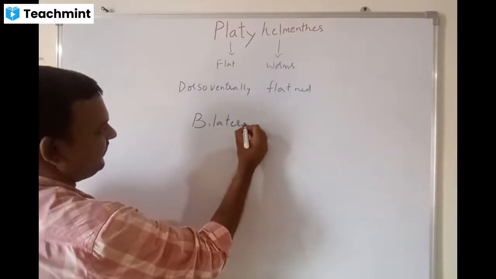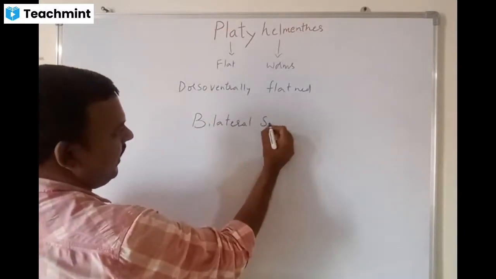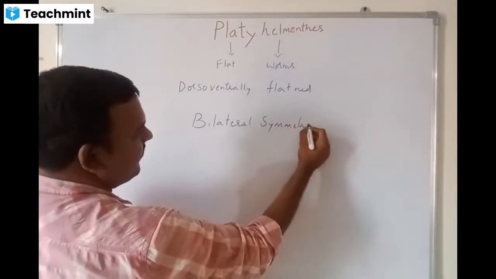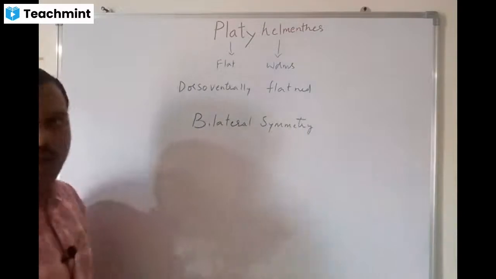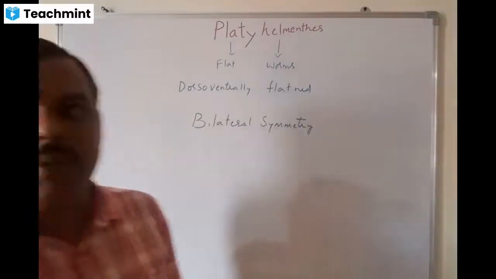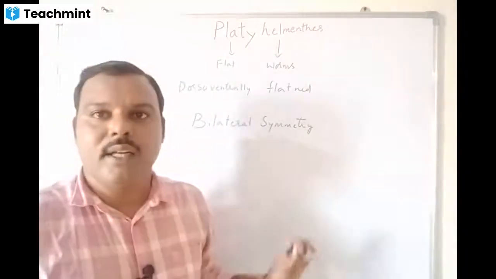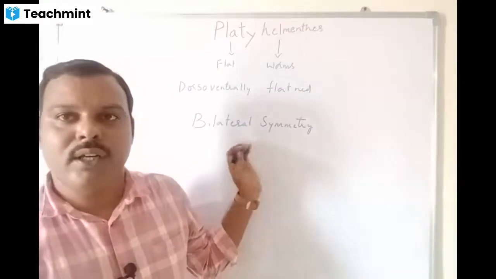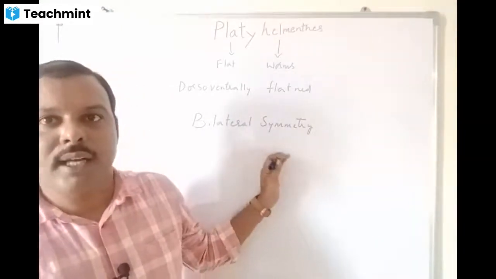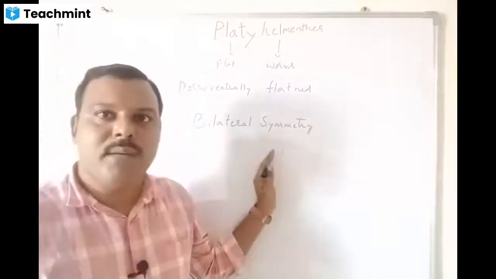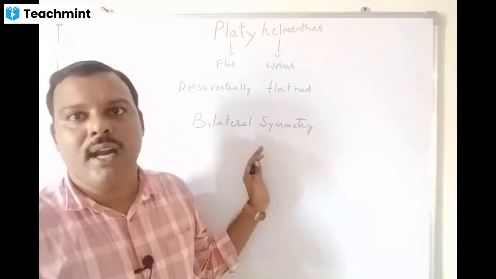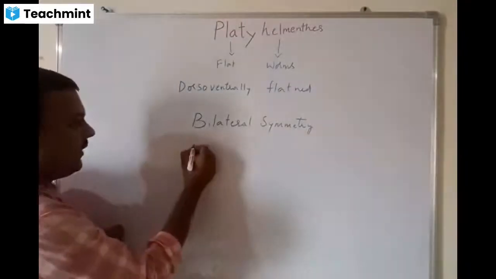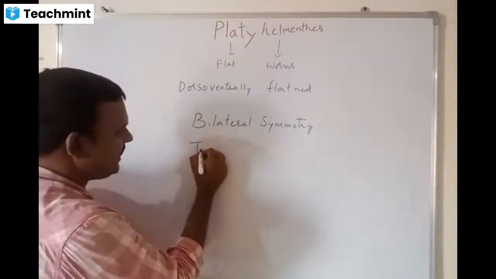This is a characteristic of the higher animals, whereas the lower animals like Porifera and Coelenterata have either asymmetry, radial symmetry or biradial symmetry. The first time we are observing bilateral symmetry is in the Platyhelminthes, and also the triploblastic organization.